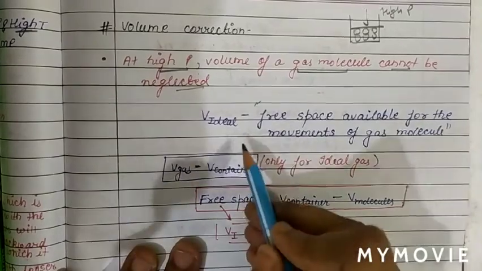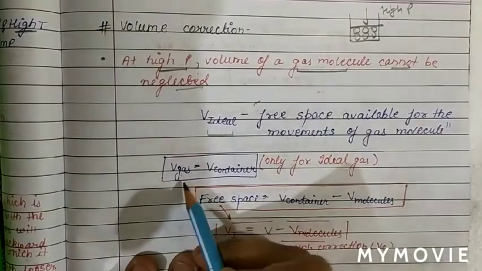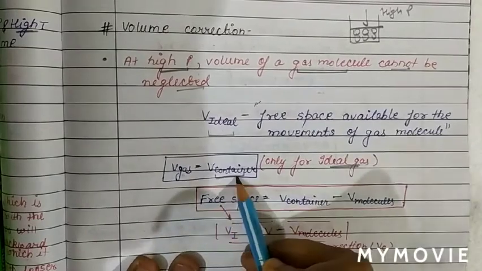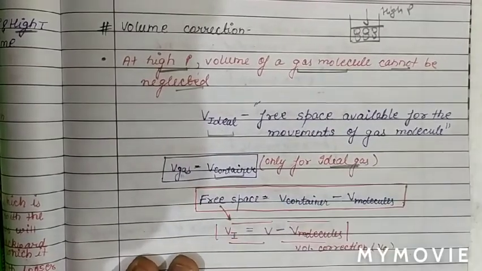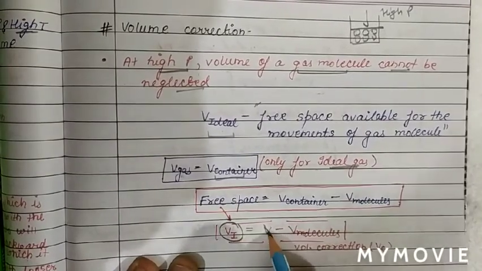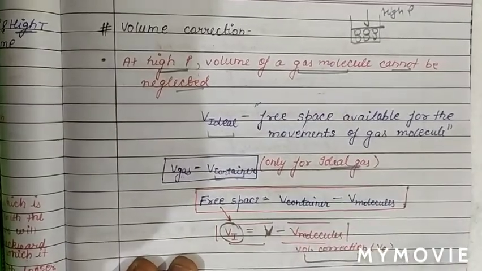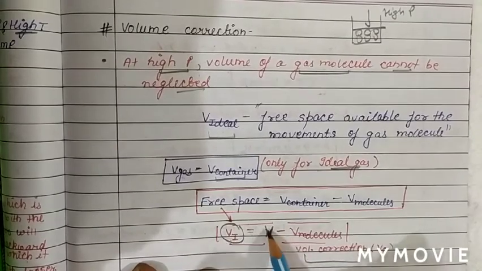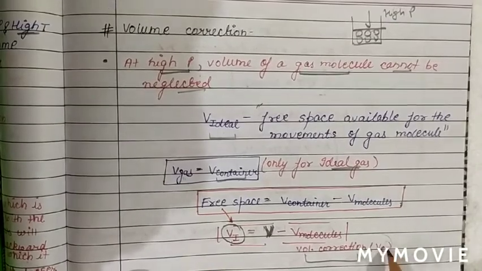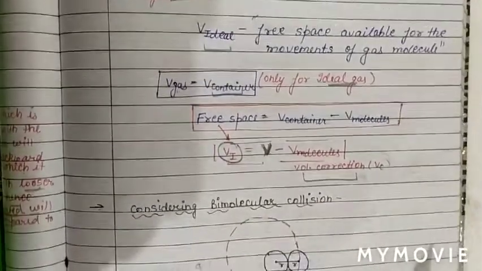We know the volume of gas will be equal to the volume of the container only for an ideal gas. So we can say that the new ideal gas volume will be V minus the volume correction term. For the volume correction term we study bimolecular collision. See, the volume correction term.